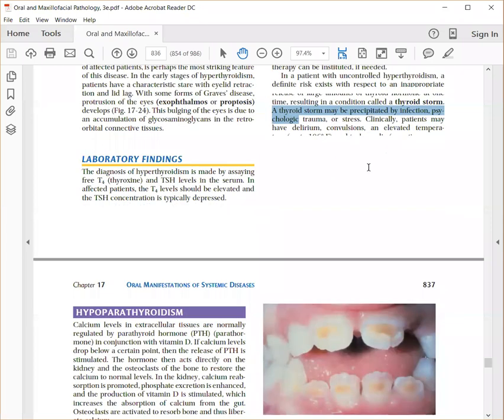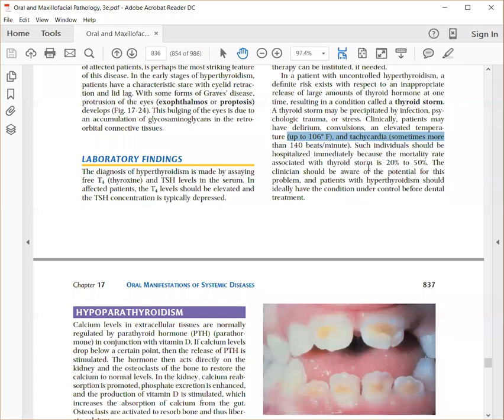So a patient can show convulsions, very high fever and tachycardia. They should be immediately hospitalized, because if a thyroid storm happens on a dental chair, there is a 50% possibility that the patient may die on the chair. That's why you have to take a complete history, and you must also check the levels of T4 and TSH in the serum. In affected patients, only T4 is high, whereas TSH is low.